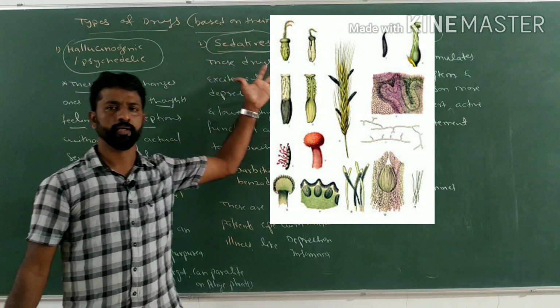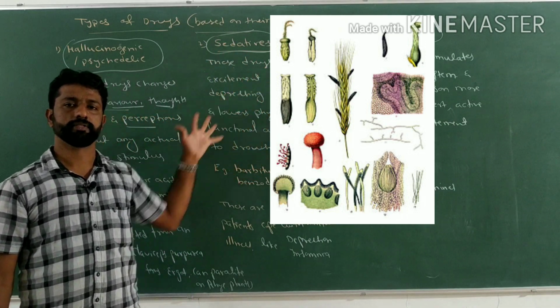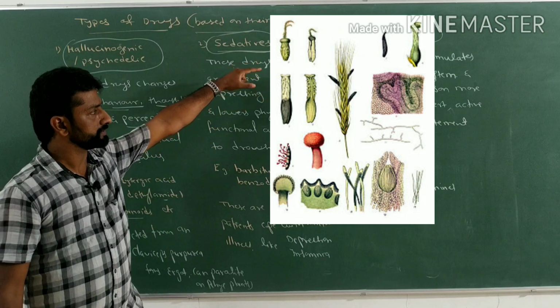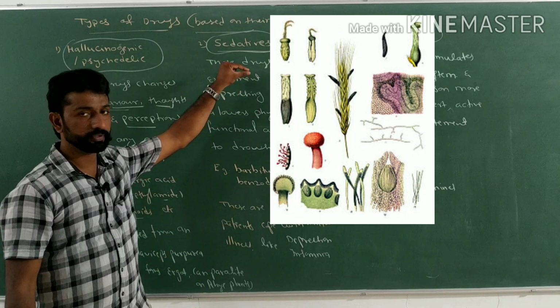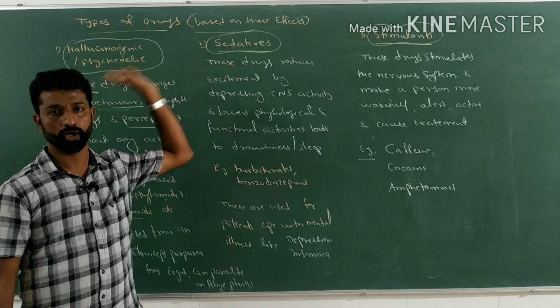Here is the image of that plant in which Claviceps purpurea forms an ergot. Here you can clearly see the presence of ergots. Those black colored structures formed in between the inflorescence of the plant are called ergot.